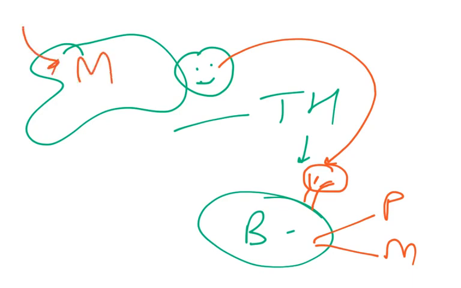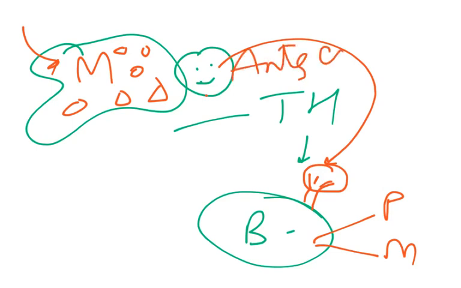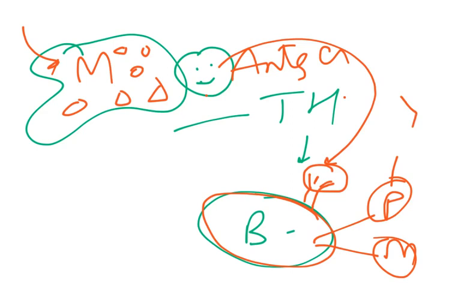Macrophages engulf the microbe, process it, and one of the fragments is presented on the surface, which we call the antigen. The antigen reaches the B lymphocyte via the T helper cell, and the B lymphocyte should get activated and differentiate to produce plasma cells and memory cells. The plasma cells produce a specific type of antibody, under the Fab region, which is apt for this particular antigen.